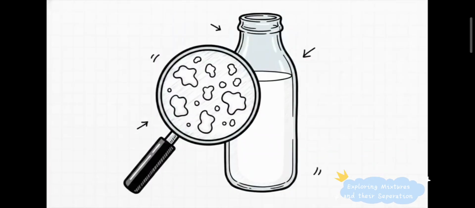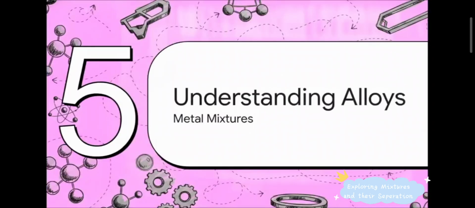And here is where we bust the ultimate myth from the beginning of our explainer. Milk looks homogeneous to the naked eye, right? It looks like one uniform white liquid. But if you put that milk under a microscope, you'll clearly see separated particles of fat and liquid just floating around. Because it has those separate, distinct parts at a microscopic level, our so-called pure milk is actually an impure, heterogeneous mixture. Mind-blowing, right? Moving on to a tricky one, Section 5, Understanding Alloys.